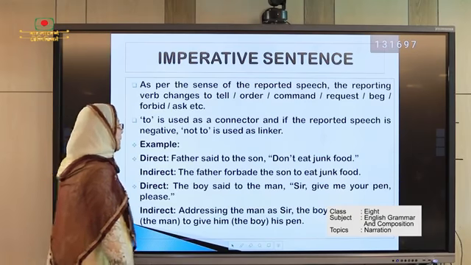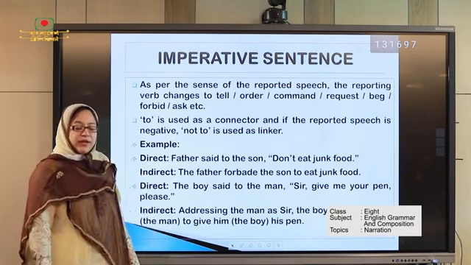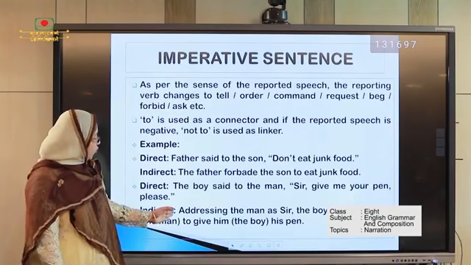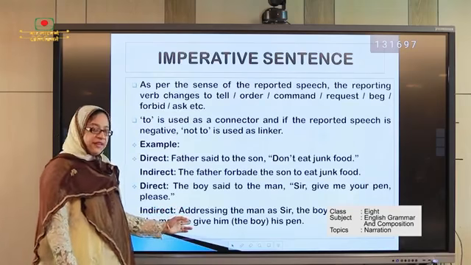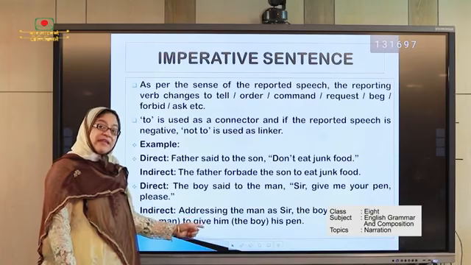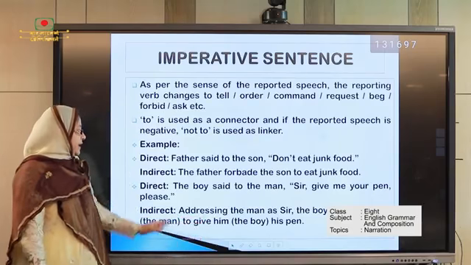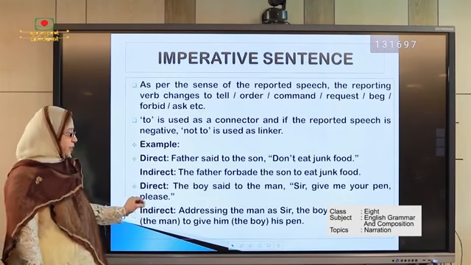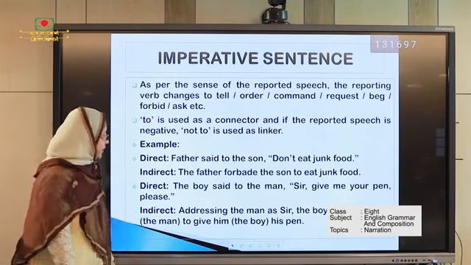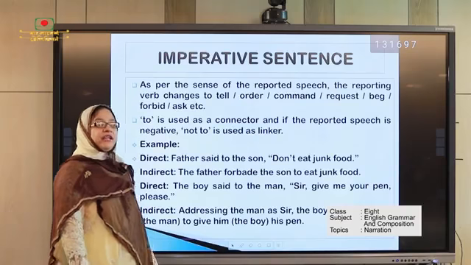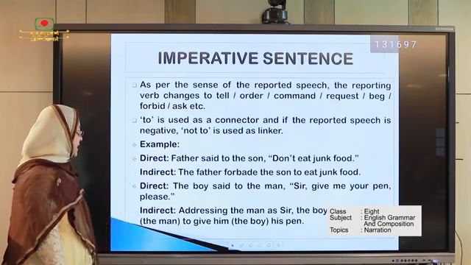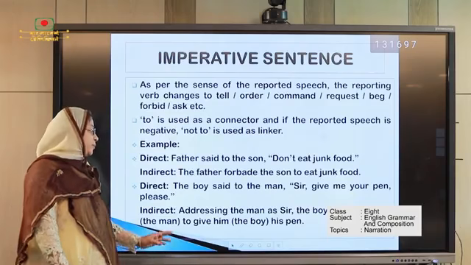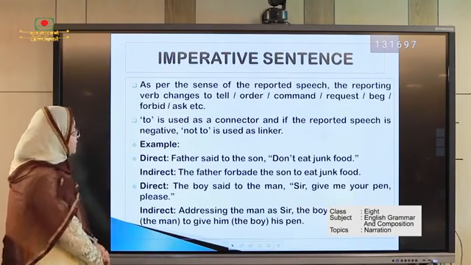So, when any person addresses anyone as sir, then we write like this, addressing the man as sir, and here we see the please. So, we use request. So, the answer is addressing the man as sir, the boy requested him to give him his pen. So, what will we see here?